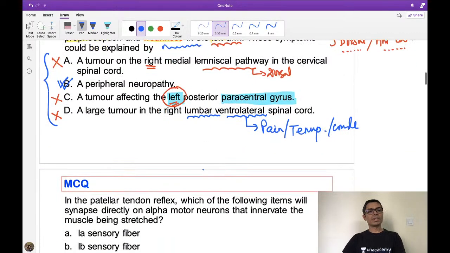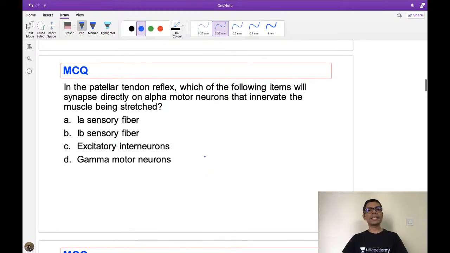Okay, now the next question. Again, this is a simple question, but please read the question carefully and try to answer. In a patellar tendon reflex, which of the following items will synapse directly on the alpha motor neuron that innervates the muscle being stretched? The question stem is long, so you have to read it carefully and then choose the answer, right? Think about what they are asking.